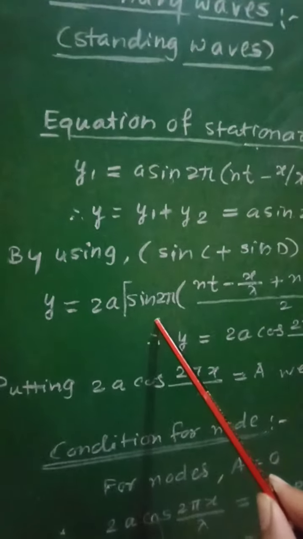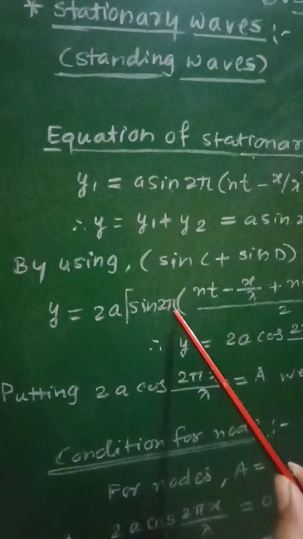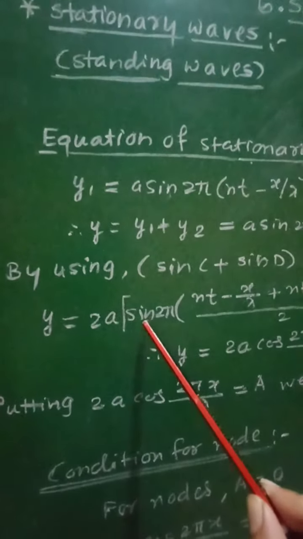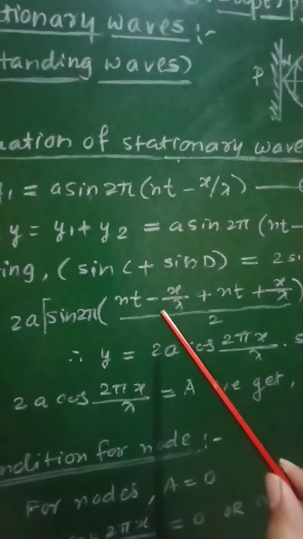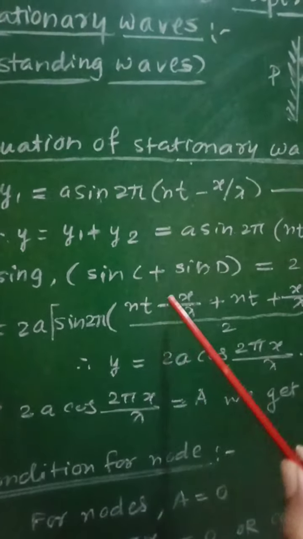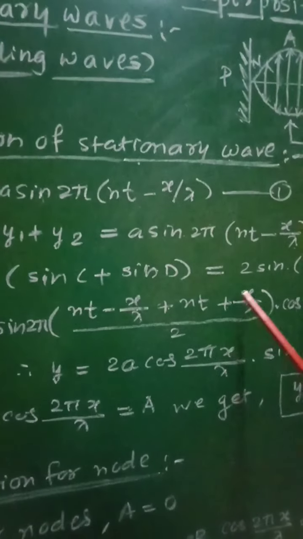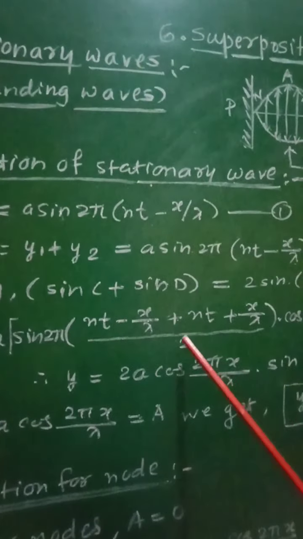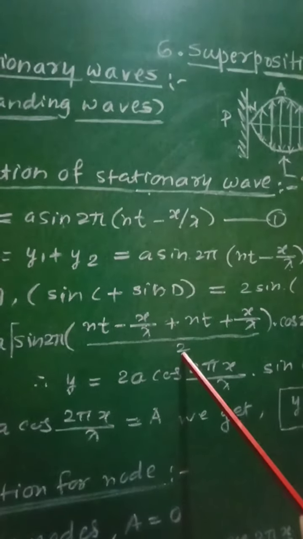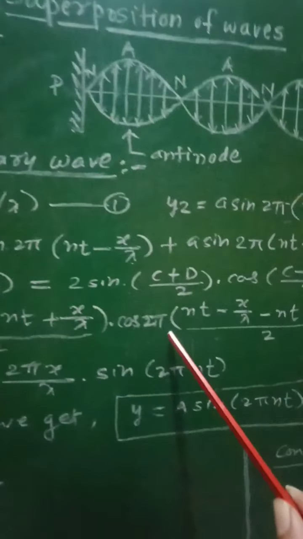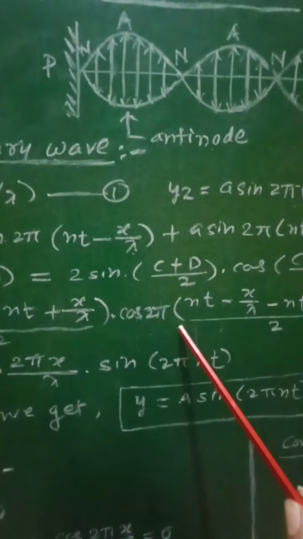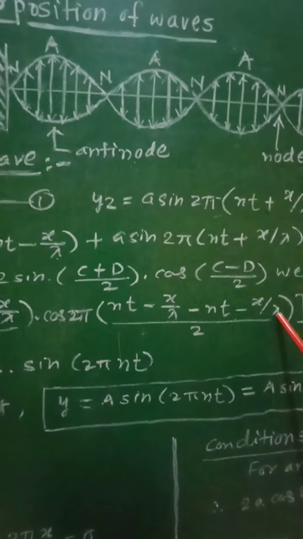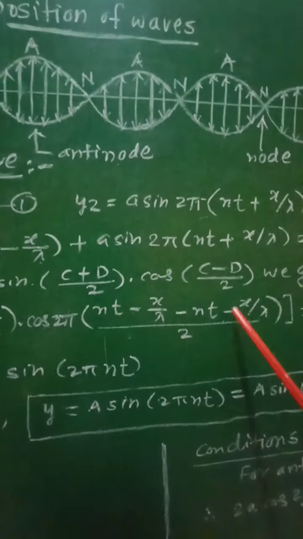2a into [sin 2 pi is common between C and D, therefore we can write sin 2 pi into (C plus D), that is (nt minus x by lambda plus nt plus x by lambda) divided by 2], then into cos 2 pi (C minus D) upon 2.